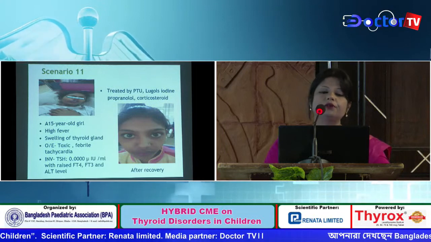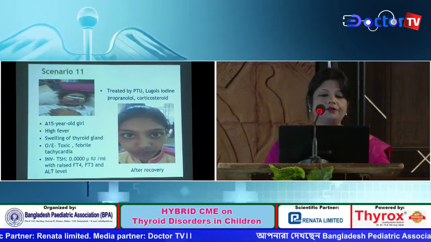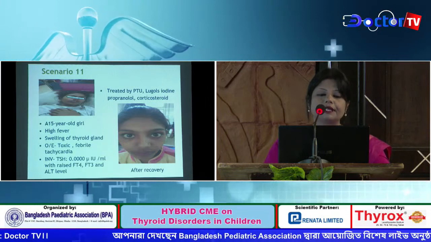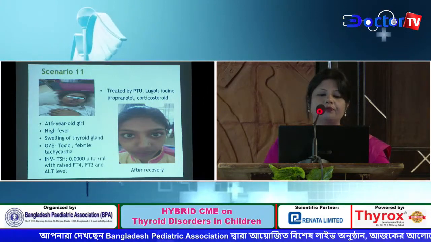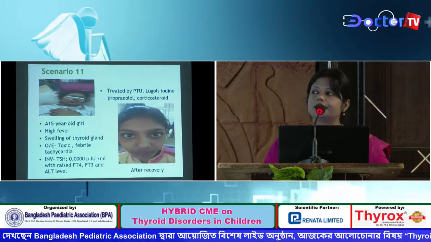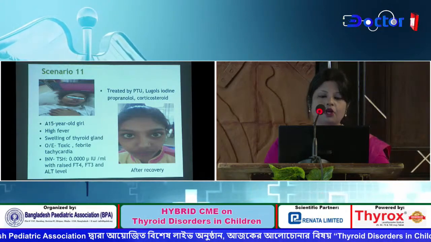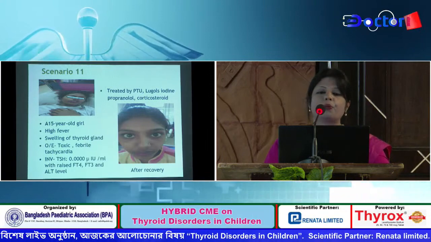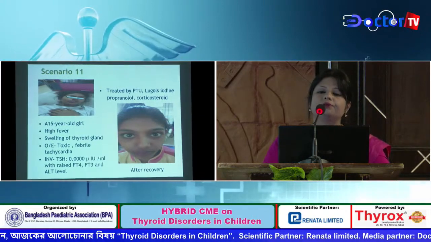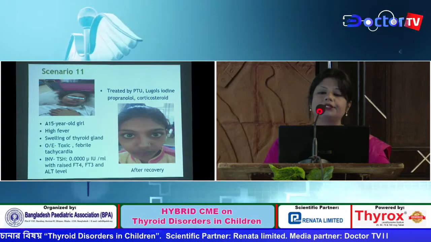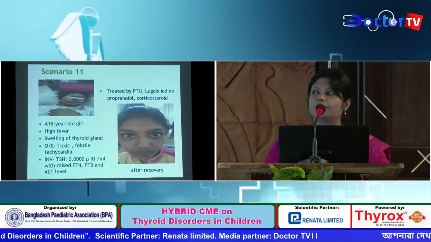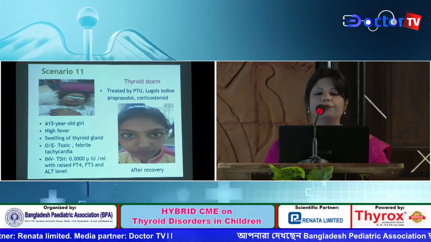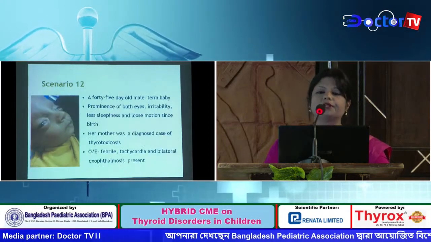A 15-year-old girl presented with high fever and swelling of thyroid gland. On examination, she was toxic, febrile, having tachycardia. Investigations revealed that TSH was undetectable with raised free T4 and free T3 level and the ALT level. She was treated with propylthiouracil, Lugol's iodine, propranolol, and corticosteroid along with IV fluid, and then this is our patient after recovery. So it was a case of thyroid storm.